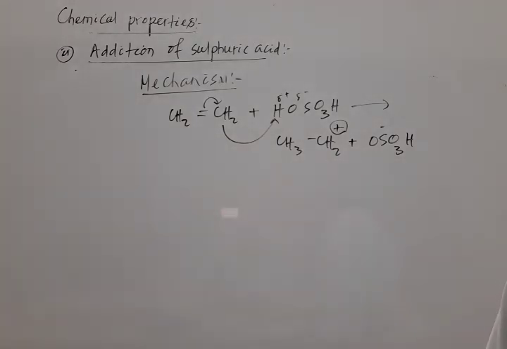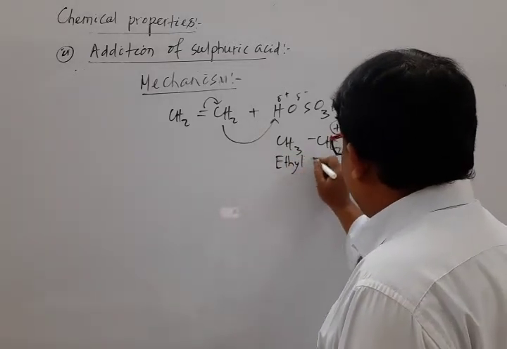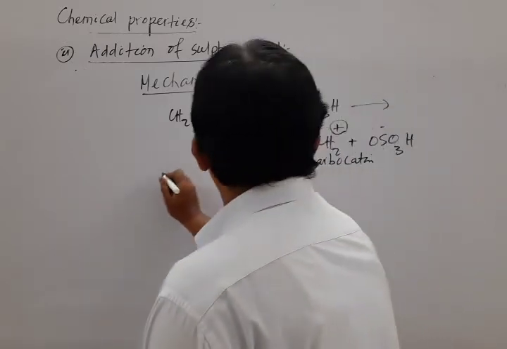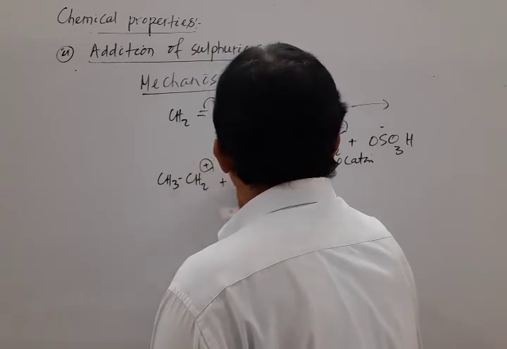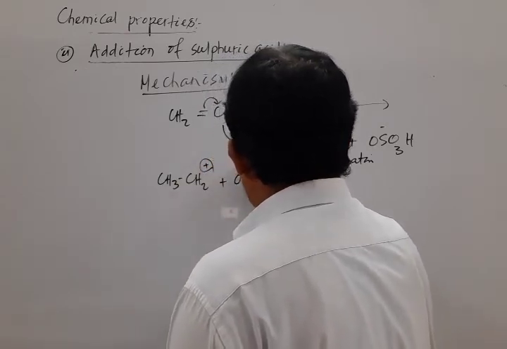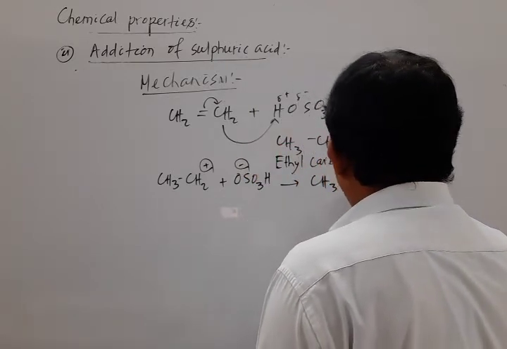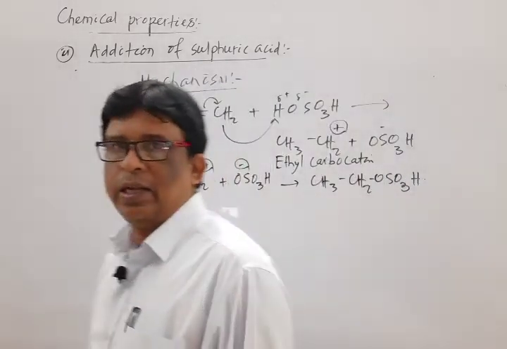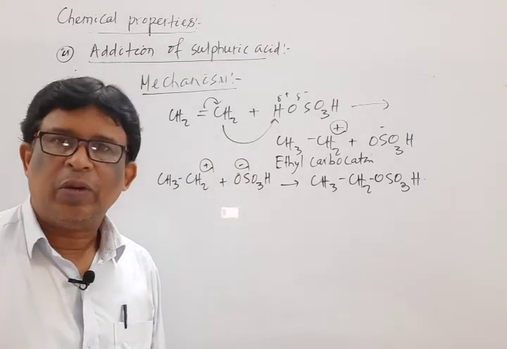In one step, that is the ethyl carbocation. In the second step, CH3 CH2 plus combines with OSO3H minus, resulting in the formation of ethyl hydrogen sulfate. Okay, this is the mechanism for the addition of sulfuric acid.